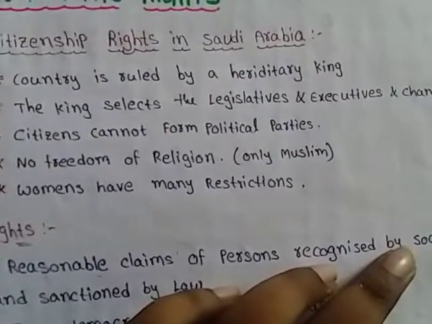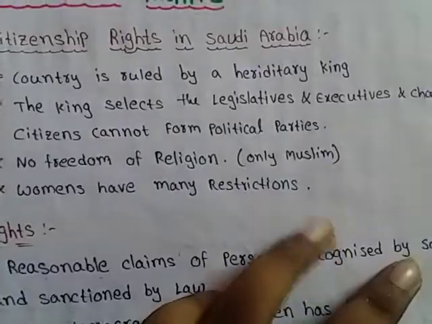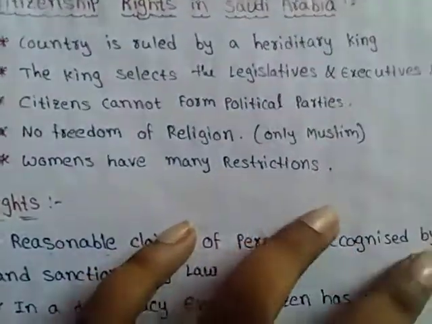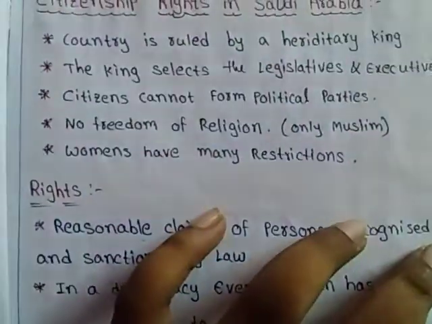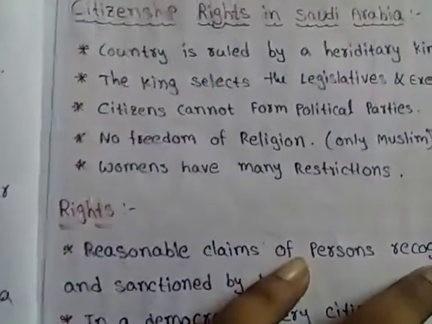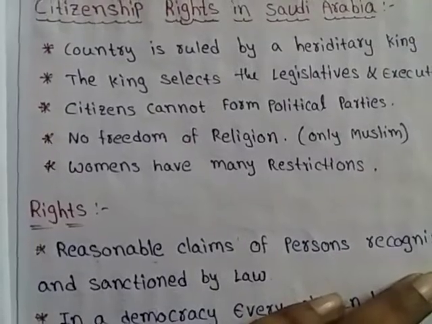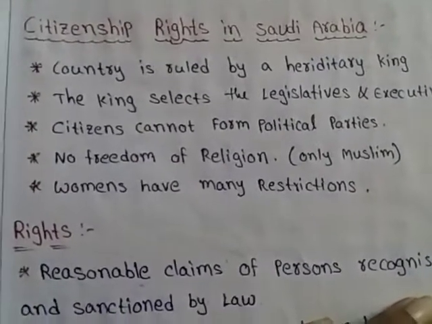And citizens cannot form political parties, and there is no freedom of religion, and people from other religions are not allowed to practice their customs freely, and they can't build their temples there. Okay, and women have many restrictions in Saudi Arabia.